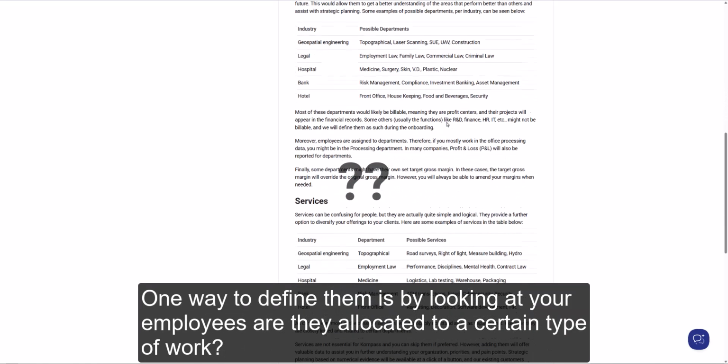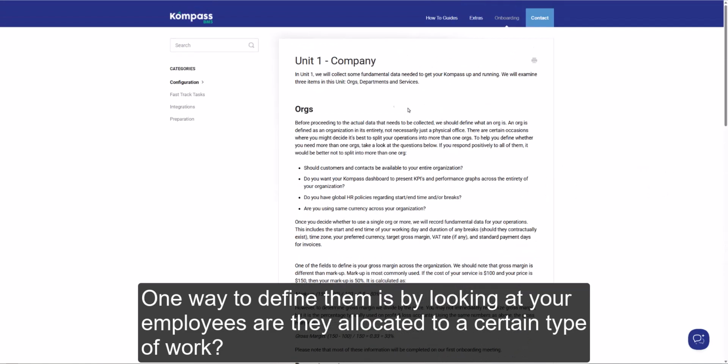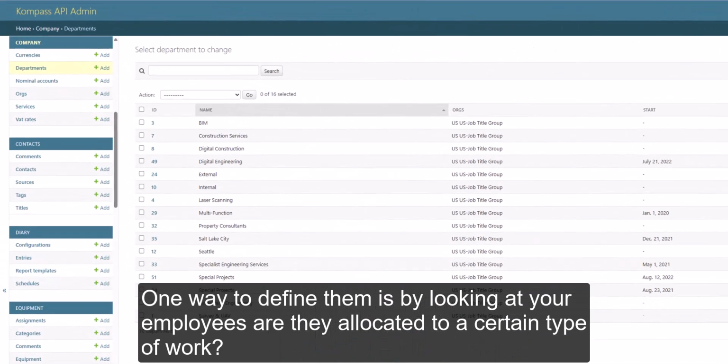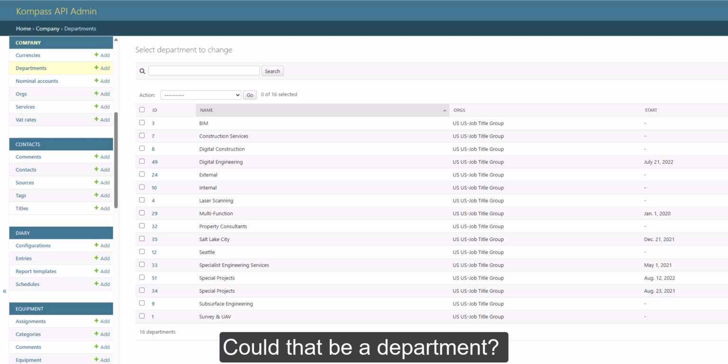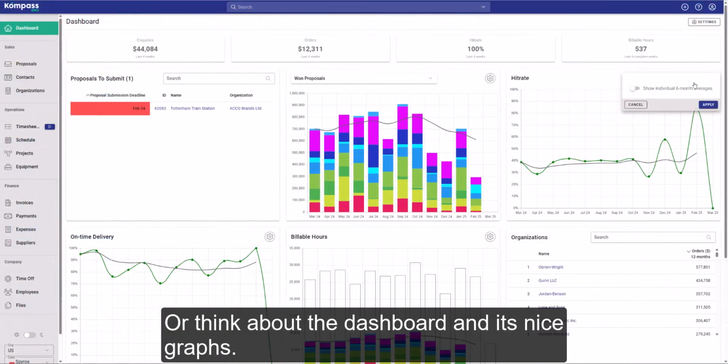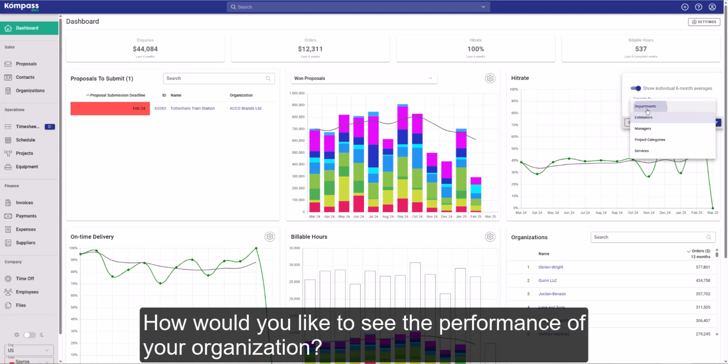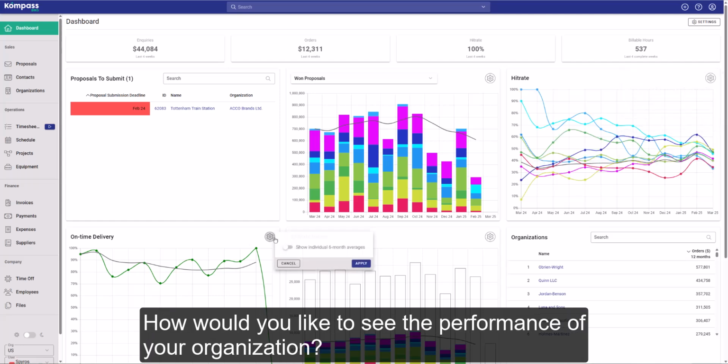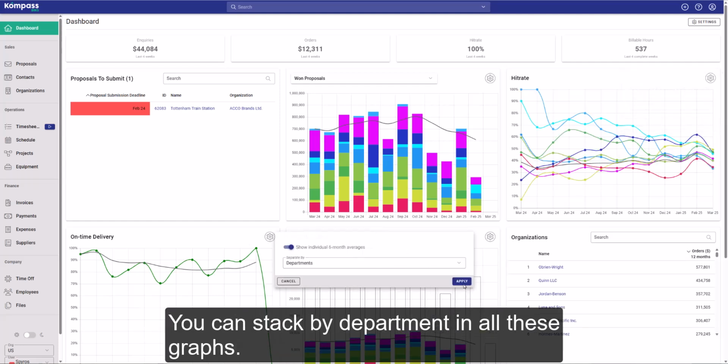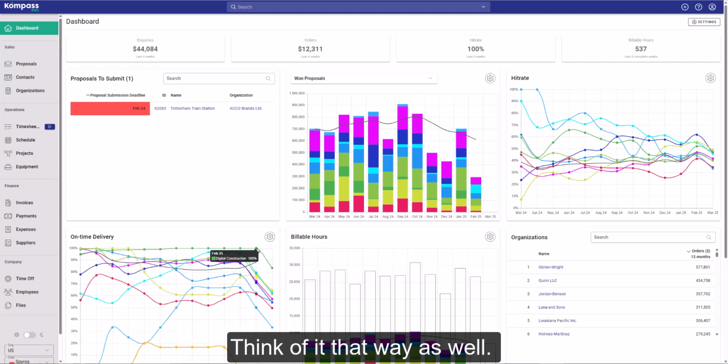One way to define them is by looking at your employees. Are they allocated to a certain type of work? Could that be a department? Or think about the dashboard and its nice graphs. How would you like to see the performance of your organization? You can stack by department in all these graphs. Think of it that way as well.